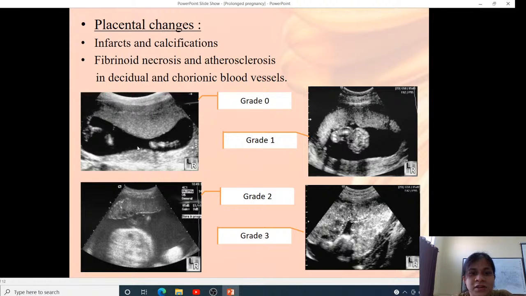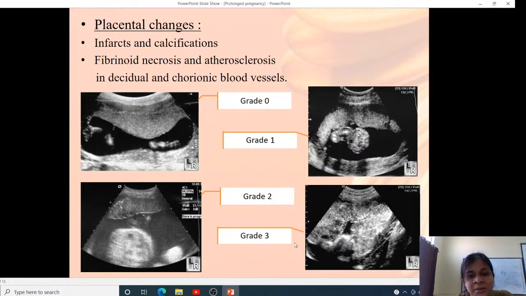In the first trimester, this is the grade 0 placenta. It is homogeneous without any echogenic densities, and it has a very smooth chorionic plate. In grade 1 placenta, there will be slight indentations and a few scattered echogenic densities, but the basal layer will be clear. Whereas in grade 2 placenta, echogenic densities are seen in the basal layer, the indentations increase, and we can see echogenic densities scattered within the placenta.